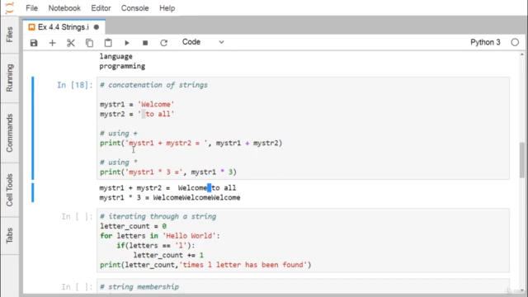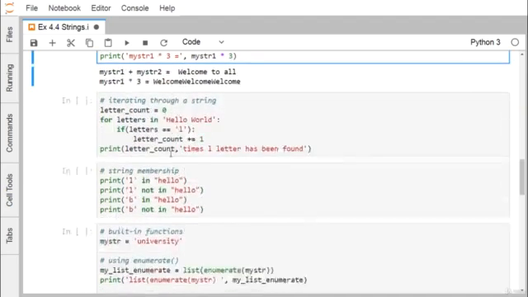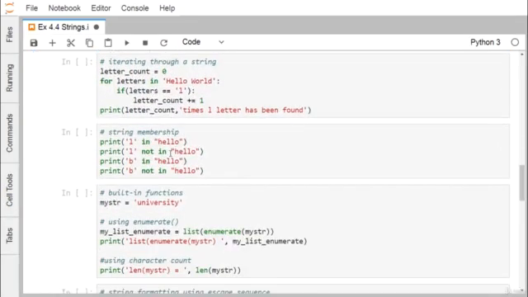Now here we have mystr star 3. So what will happen? mystr1 will occur 3 times: welcome, welcome, welcome. In this way we get the required formed string. So we can do string concatenation either using the star or using the plus operator.